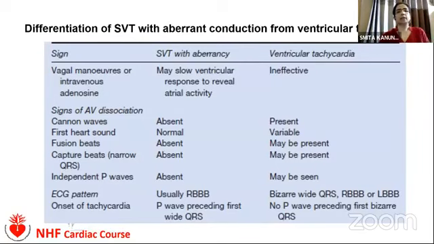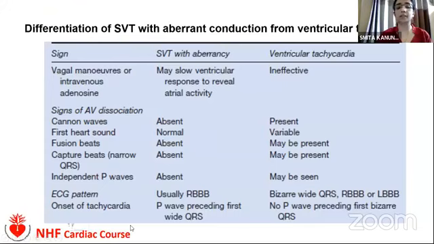This is the table showing the differentiation between SVT with aberrancy and ventricular tachycardia. In a patient with wide complex tachycardia, a vagal maneuver will slow the ventricular response in SVT, but it will be ineffective in patients with VT. Clinical examination findings like cannon A waves and variable first heart sound are typical for ventricular tachycardia. The ECG criteria have already been mentioned, and they are very much characteristic of ventricular tachycardia.